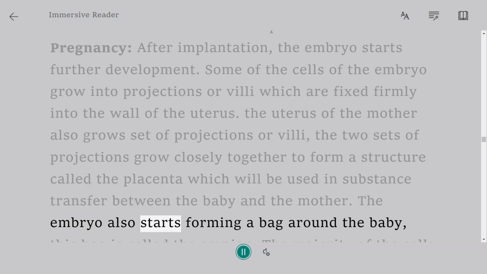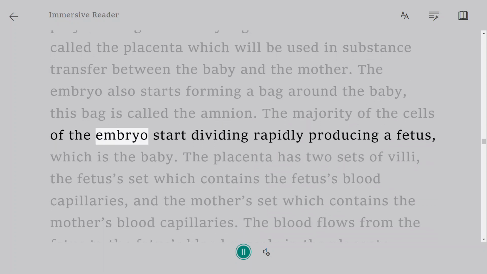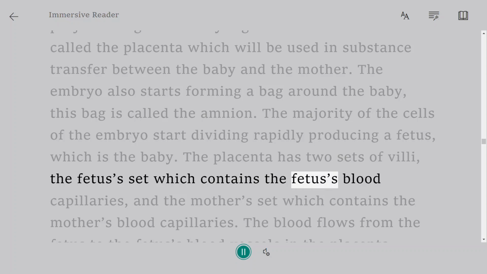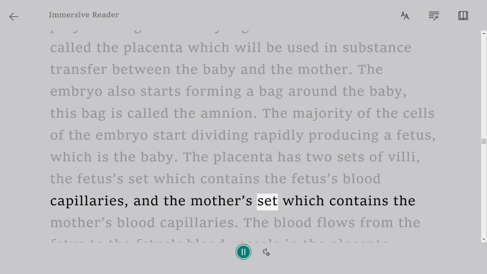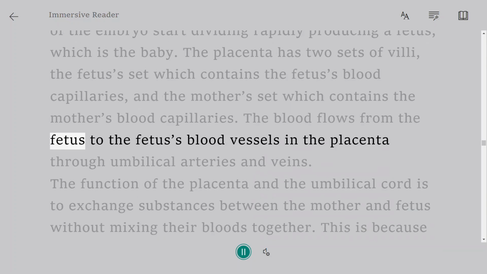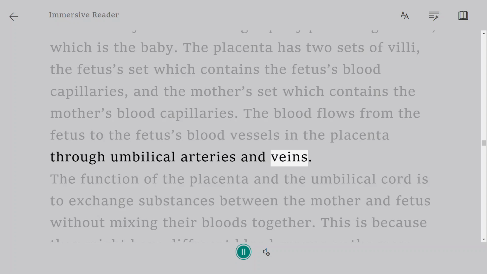The embryo also starts forming a bag around the baby. This bag is called the amnion. The majority of the cells of the embryo start dividing rapidly, producing a fetus, which is the baby. The placenta has two sets of villi, the fetus's set, which contains the fetus's blood capillaries, and the mother's set, which contains the mother's blood capillaries. The blood flows from the fetus to the fetus's blood vessels in the placenta through umbilical arteries and veins.